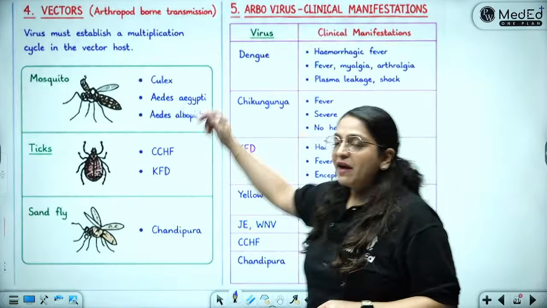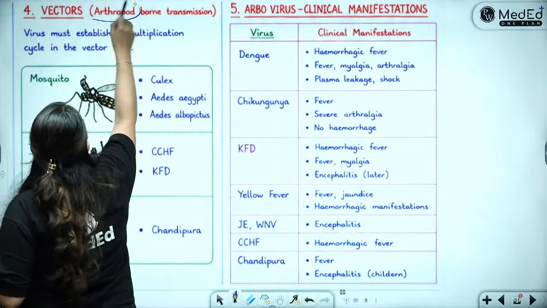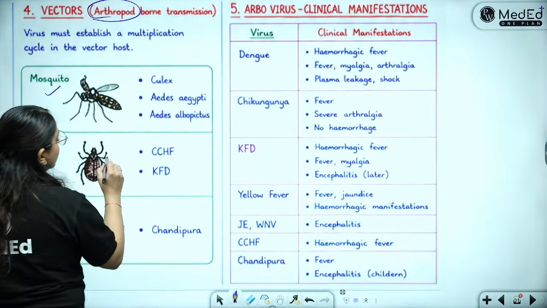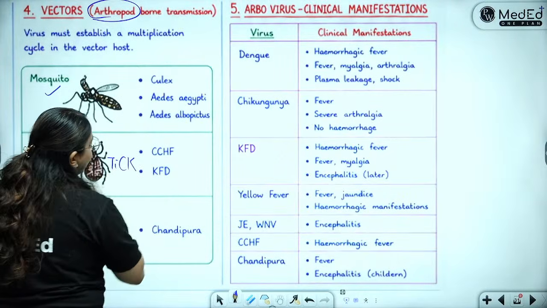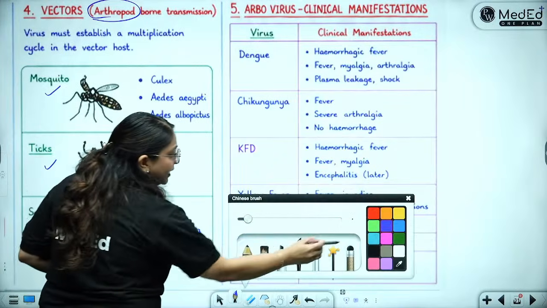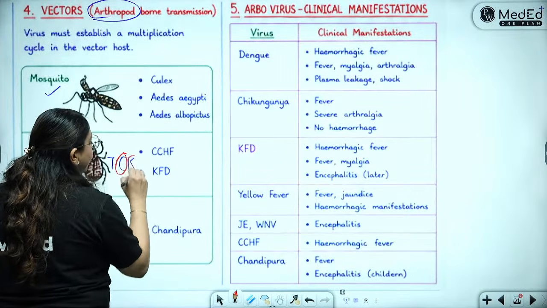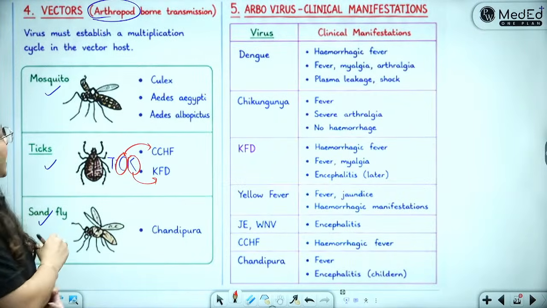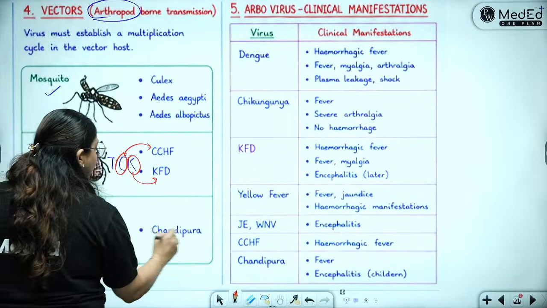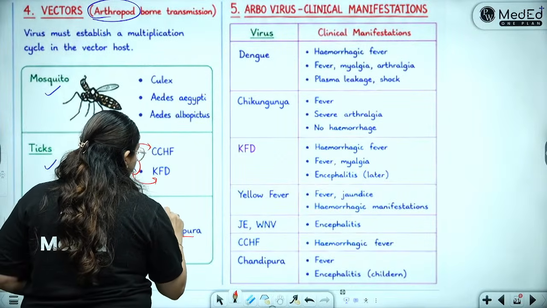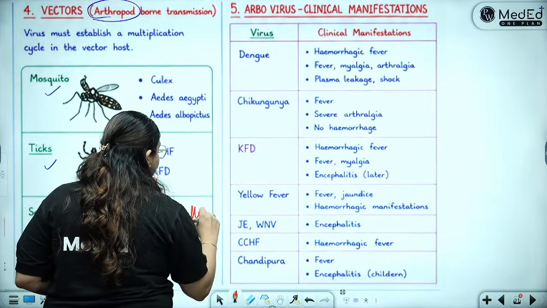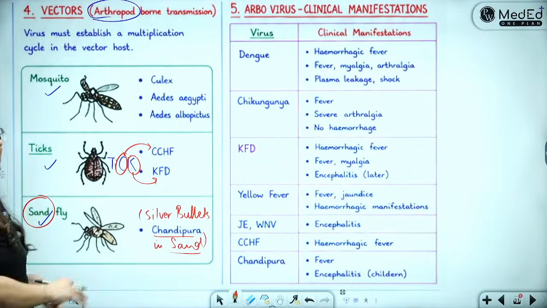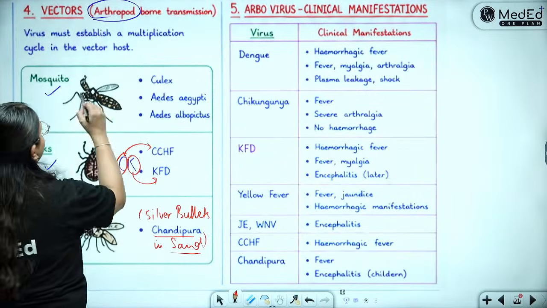Okay, what are the vectors, the arthropods, which can cause these diseases? These are the mosquito, ticks, and sandfly. It is very easy to remember what infections are caused by tick. Just write tick. When you write the word tick, you have a C and a K. So CCHF and KFD are caused by the tick. Then Chandipura, I had told you, silver bullets in sand. So you can easily remember that it is caused by the sandfly. Rest everything else is caused by the mosquito.